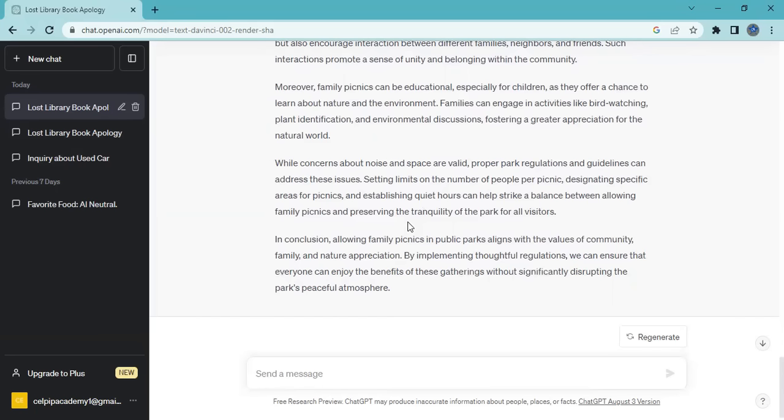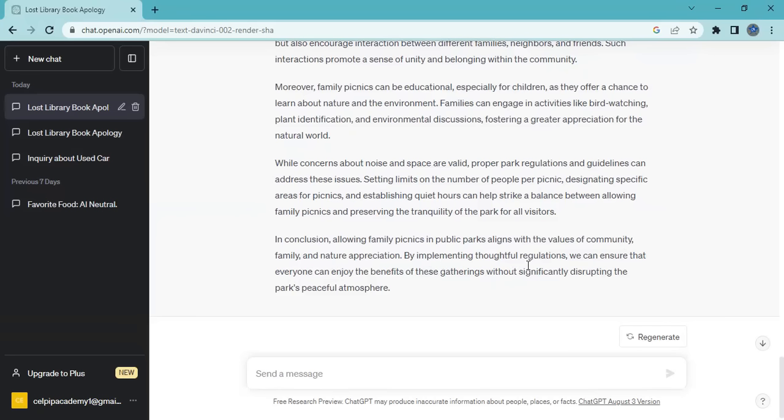Setting limits on the number of people per picnic, designating specific areas for picnics, and establishing quiet hours can help strike a balance between allowing family picnics and preserving the tranquility of the park for all visitors. In conclusion, allowing family picnics in public parks aligns with the values of community, family, and nature appreciation.